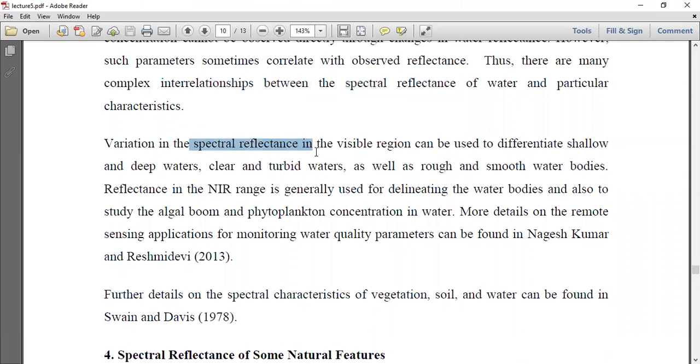Variation in the spectral reflectance in the visible region can be used to differentiate shallow and deep water, clear and turbid water, as well as rough and smooth water bodies. Reflectance in the NIR range is generally used for delineating the water bodies and also to study the algal bloom and phytoplankton concentration in water. More details on the remote sensing application for monitoring water quality parameters can be found in the book.